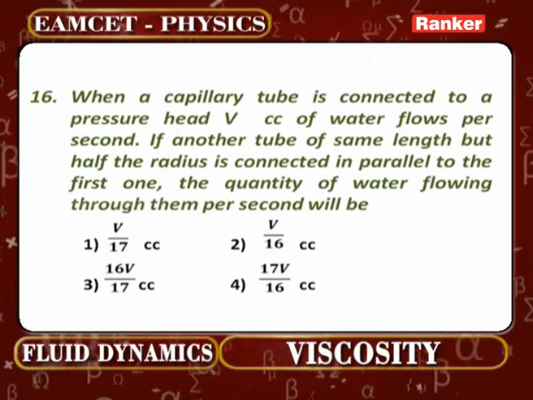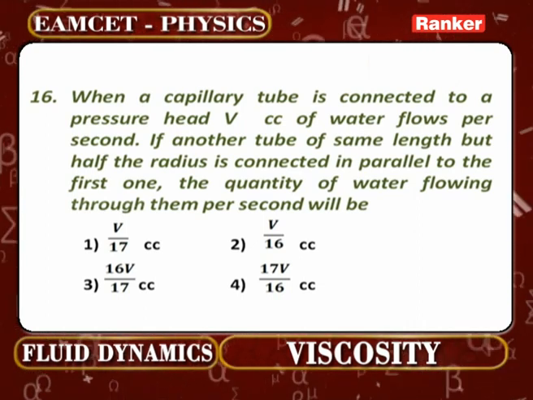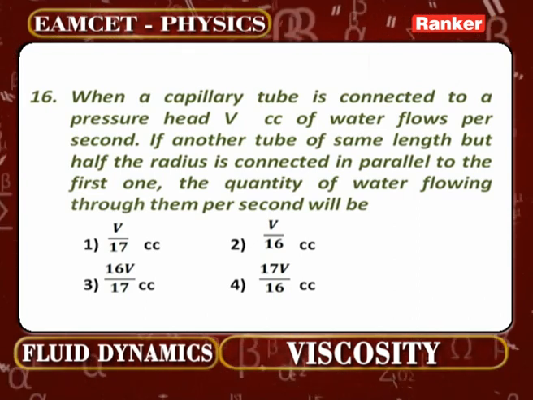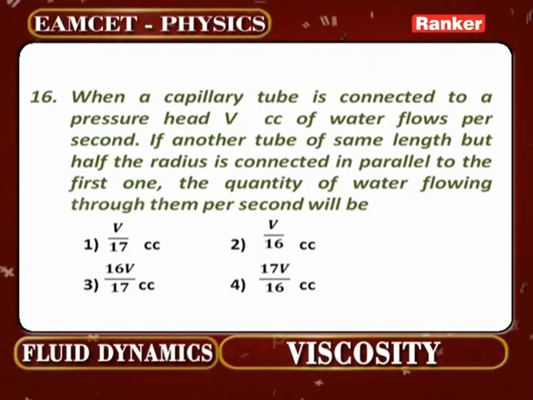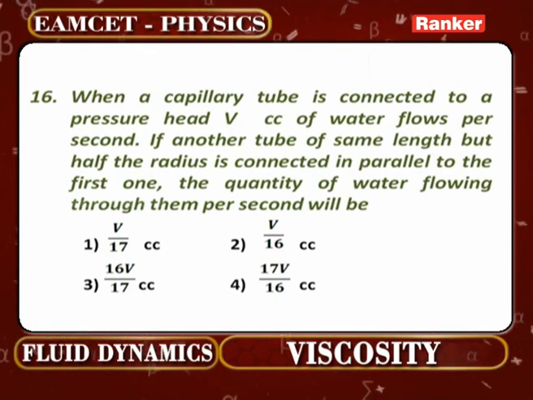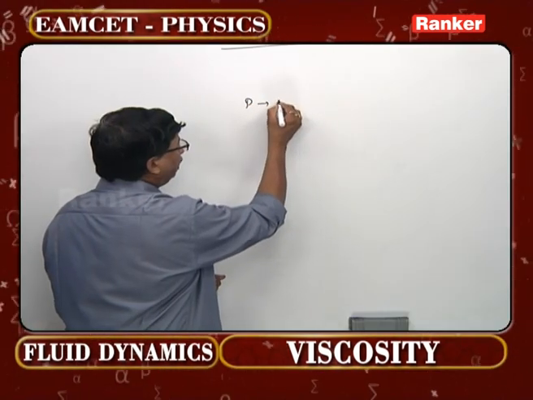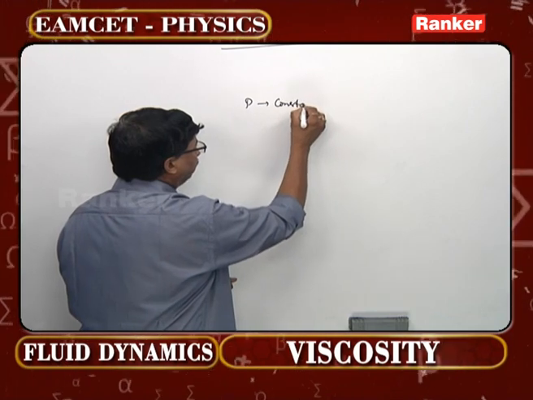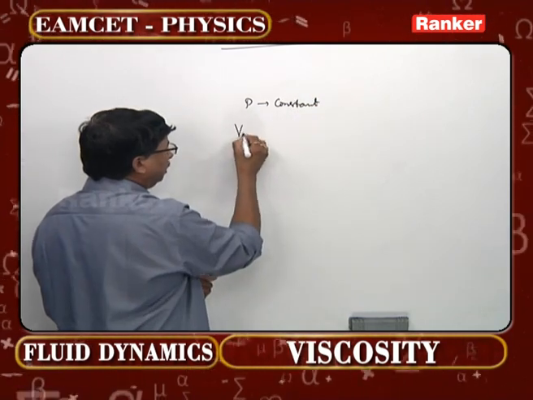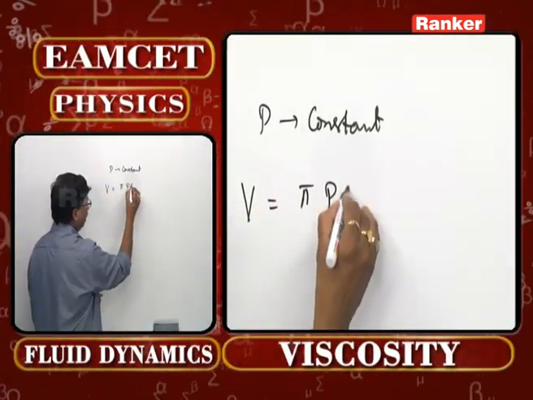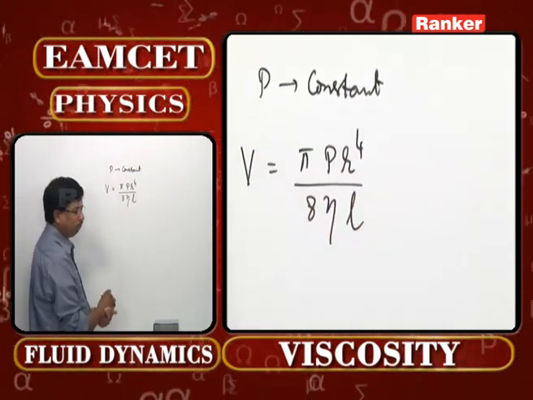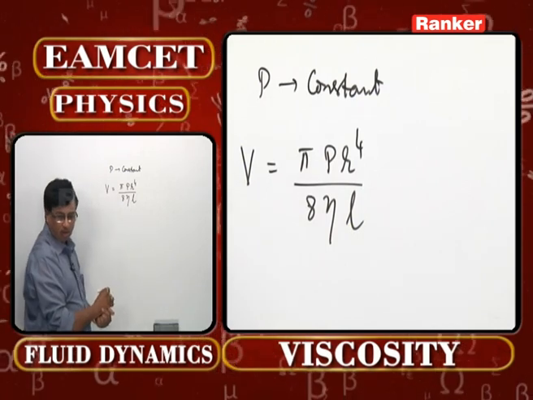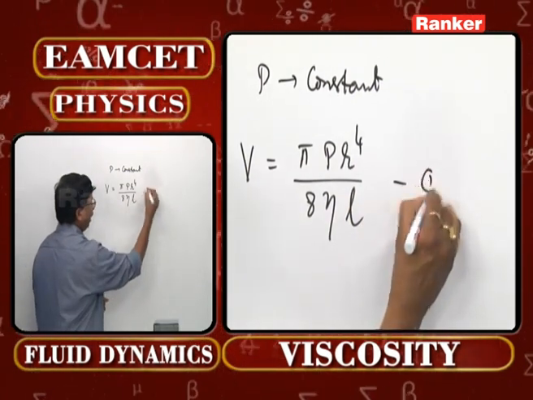That is the concept. Just now I have mentioned, whenever capillary tubes are connected in parallel, then you should understand, as in electricity where potential difference remains constant, here the pressure difference remains constant. When the pressure difference is constant, pi P r power 4 by 8 eta L is the actual formula for the initial volume, that is V I take.